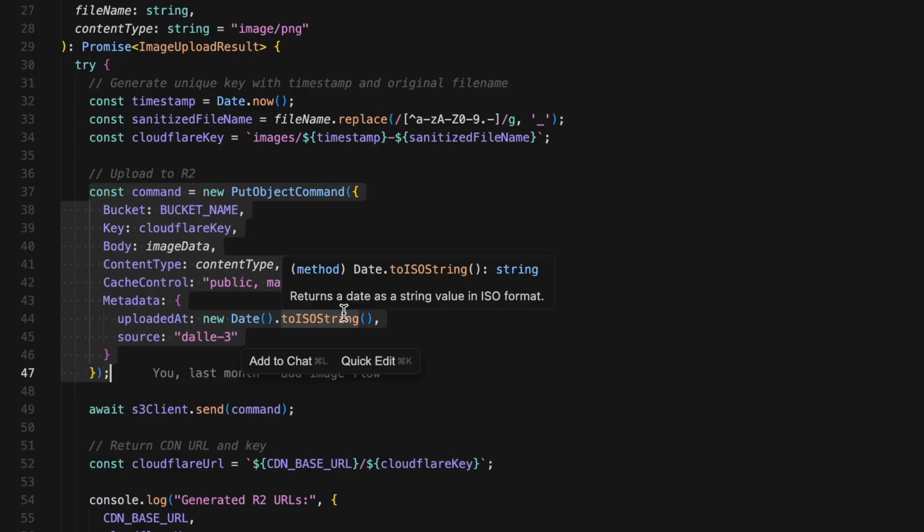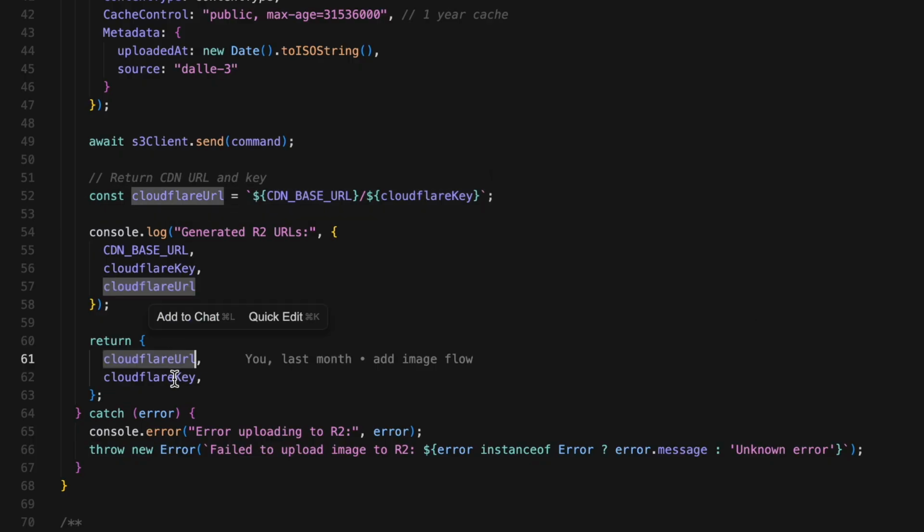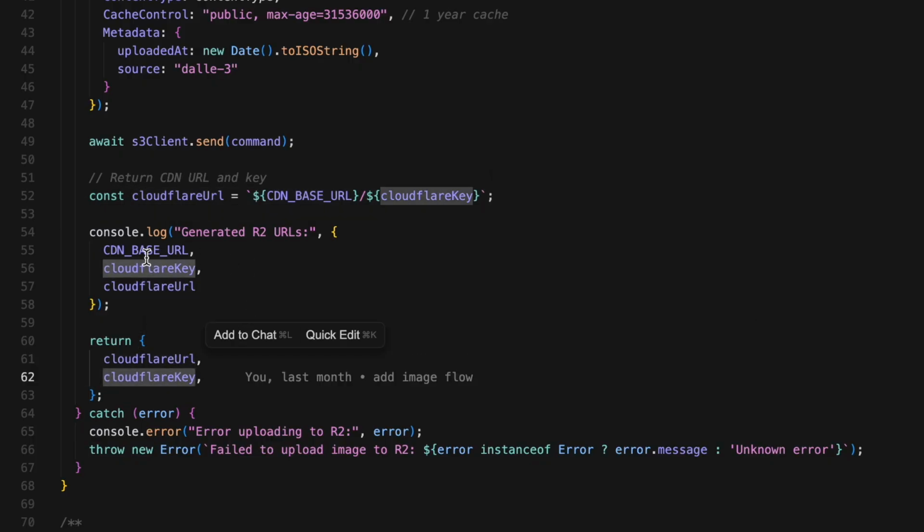Okay, now on to step 4, generating the CDN URL. The CDN base URL comes from your environment variables. We append the key to create the full URL. We log everything for debugging, then return both: Cloudflare URL, the public URL to access the image, and Cloudflare key, the internal key for R2 operations like deletion. This return value goes back to the upload API route.